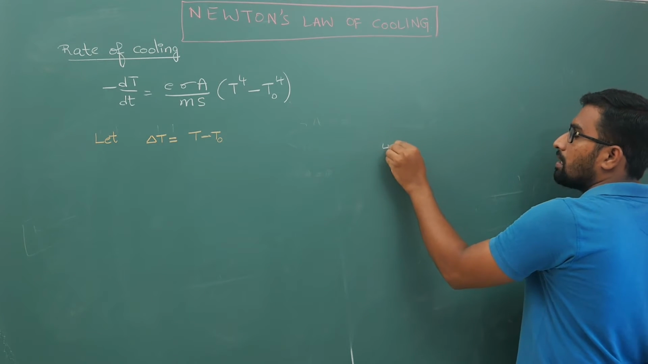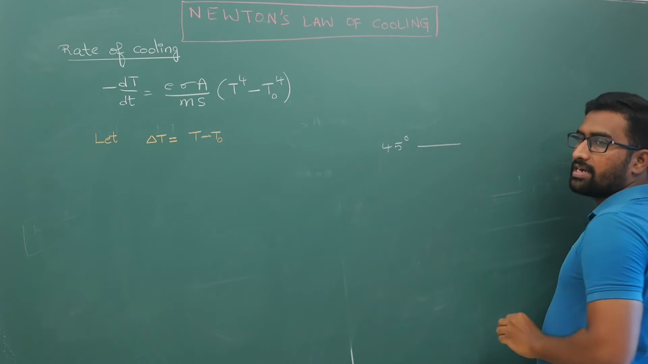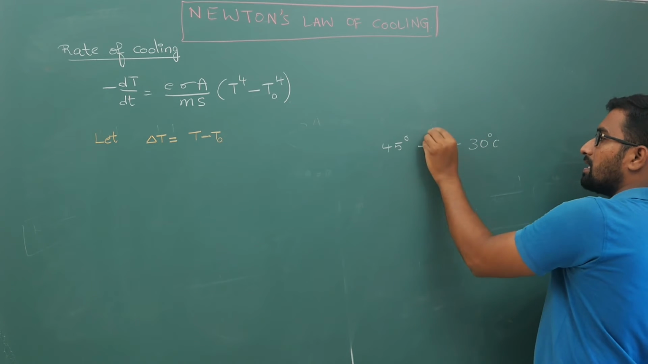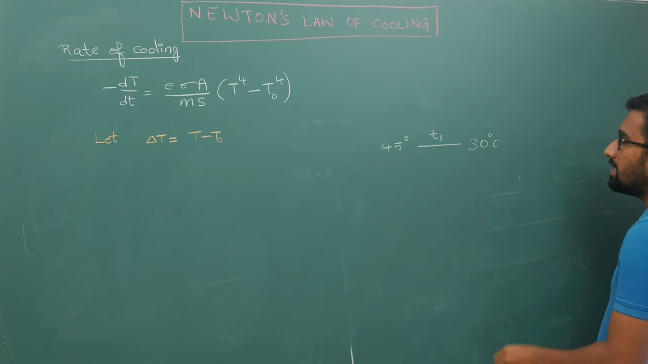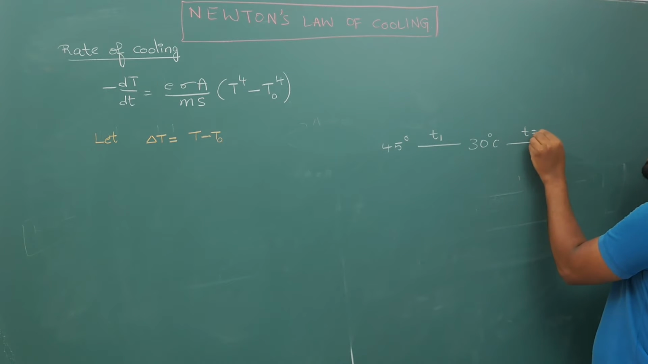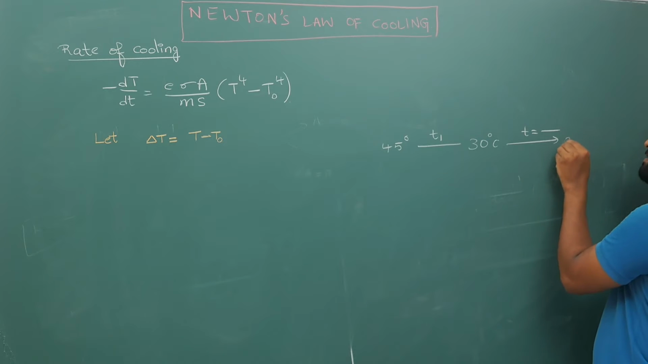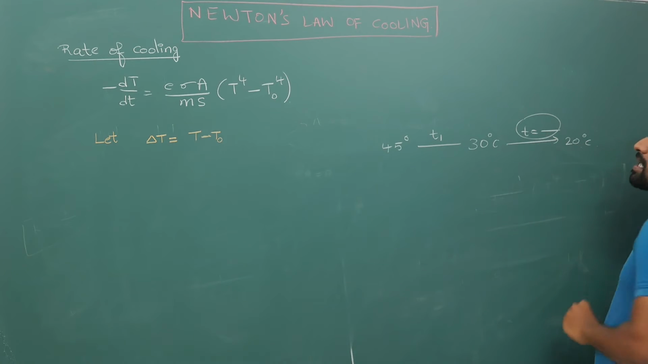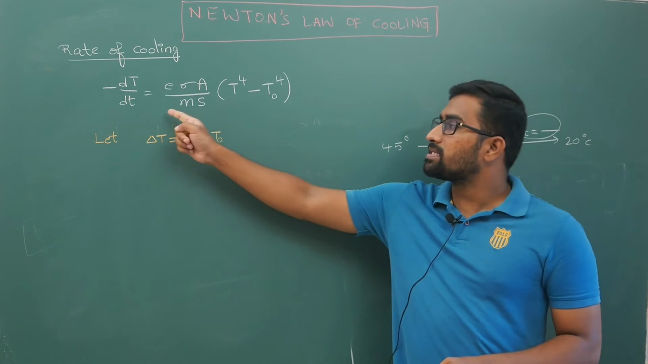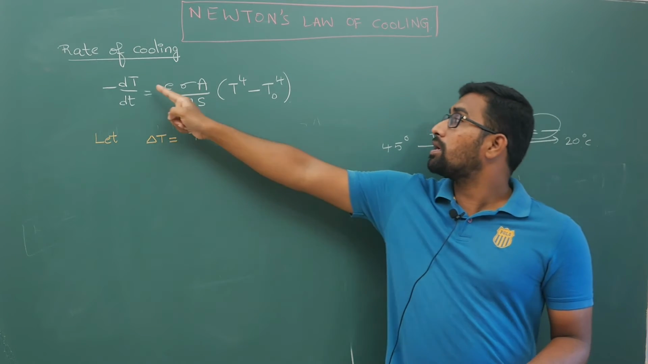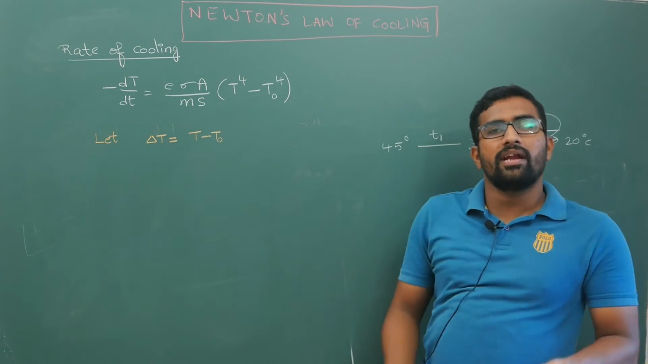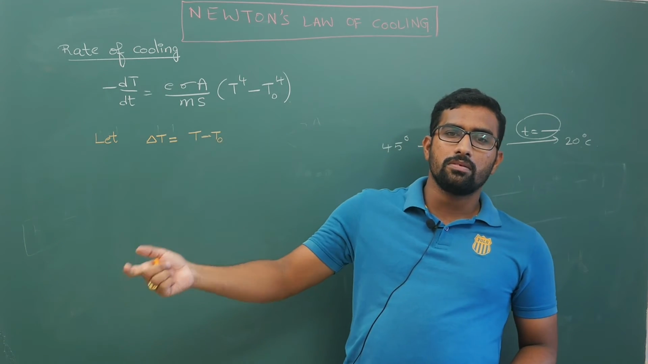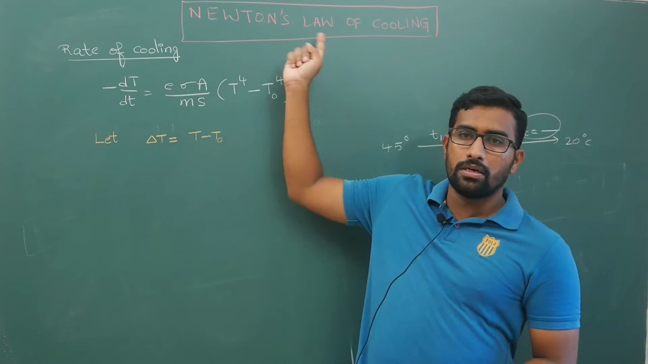Okay, now for example, if you have a body at 45 degrees centigrade, and in time t1 it comes to a temperature of 30 degrees centigrade. Now in further time t, how much time does it take to come to 20 degrees centigrade? This can be calculated if this is known, because this expression ultimately relates your temperature with respect to time. So at the present moment, if I know the temperature, after how much time, what the temperature is, I can decide using Newton's law of cooling.